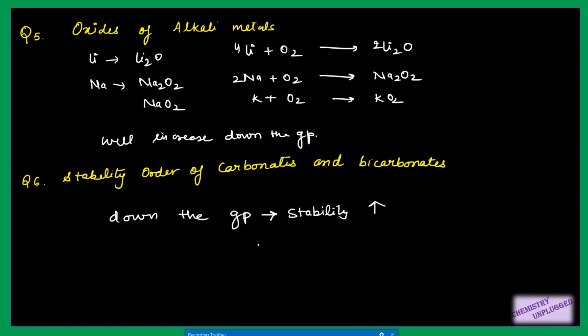The second point is that down the group, solubility also increases. So we can solve two questions from here: if they ask about the stability order, then you can say that cesium carbonate will have the highest stability compared to lithium, right? Similarly, the solubility will be highest for the carbonates and bicarbonates of the heavier alkali metals.